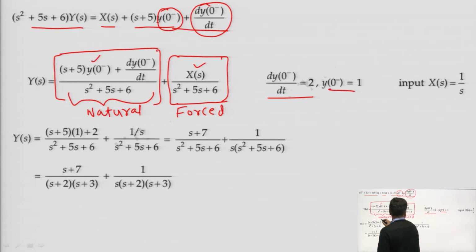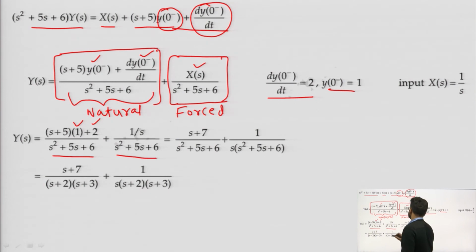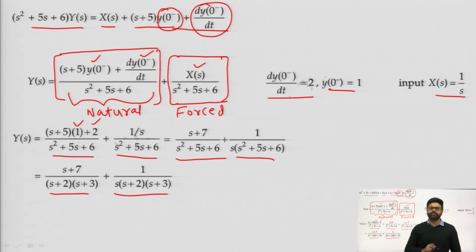y(0-) is 1 and dy/dt(0-) is 2. So, we will put these values, and x(t) is u(t), so X(s) will be 1 upon s. We will get this one plus this one, and we will get it as (s+7)/((s+2)(s+3)) and 1/(s(s+2)(s+3)). Now, we will partial fraction it and obtain its inverse Laplace. We will partial fraction each term separately.